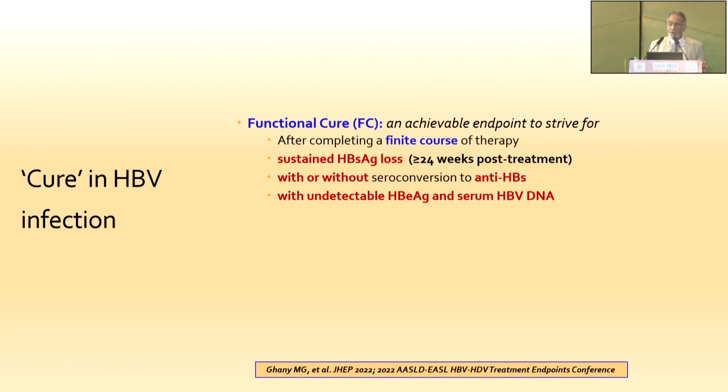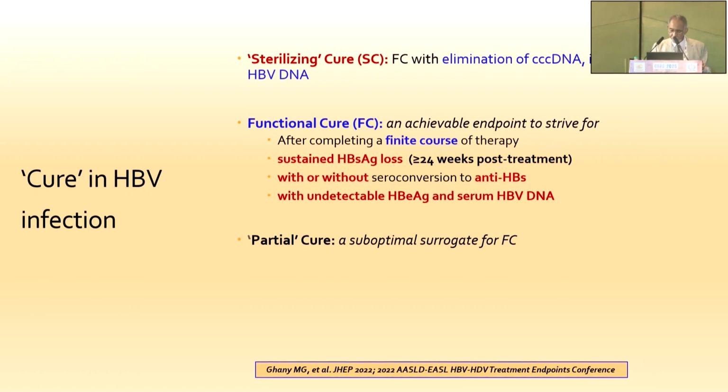This is an achievable endpoint, which is now the current target of all studies and trials. Why we are not able to achieve sterilizing cure is because that needs, apart from functional cure, elimination of cccDNA and integrated DNA sequences, which currently is not feasible with available therapies.